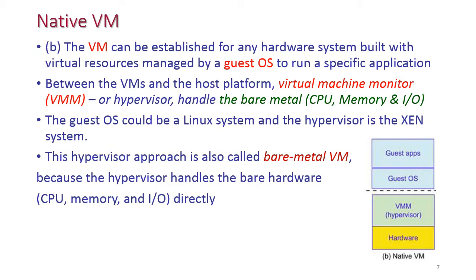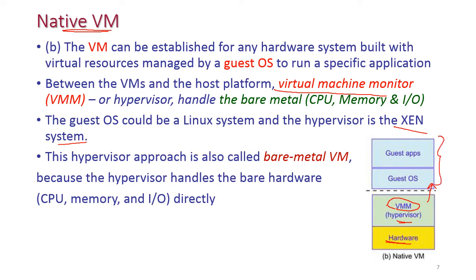The first type of virtual machine is native virtual machine. In this diagram, on top of the hardware we have the virtual machine monitor. VMM means virtual machine monitor. This is the virtual machine monitor, and this is a type of hypervisor. Hypervisor is Xen system. By using the virtual machine monitor, we can create the virtual machine.